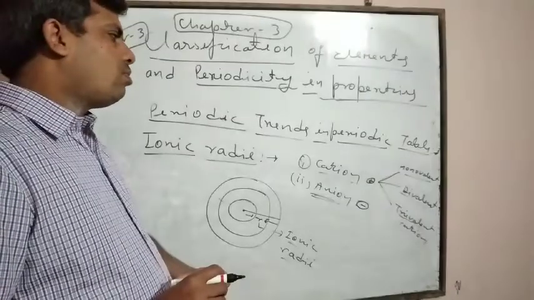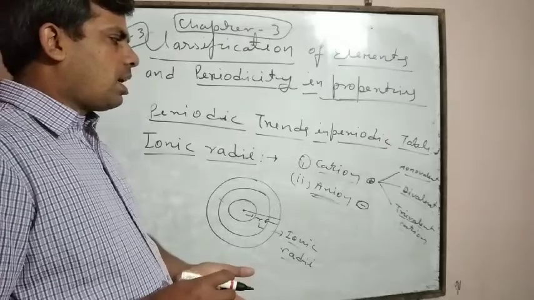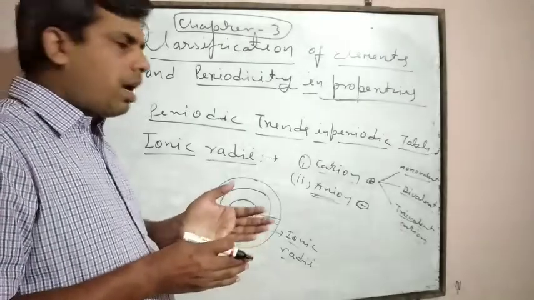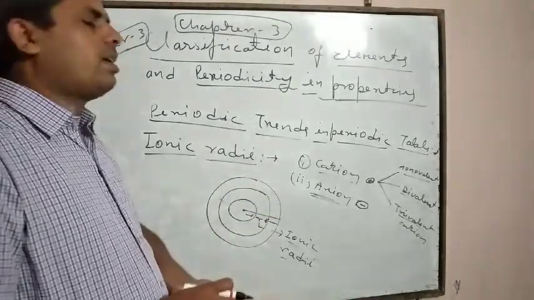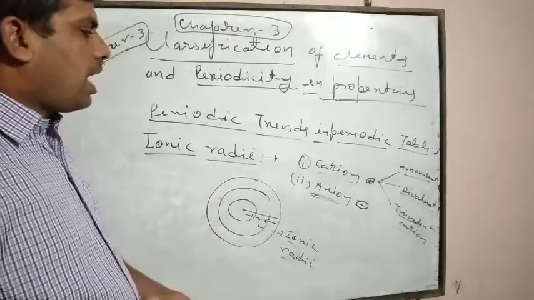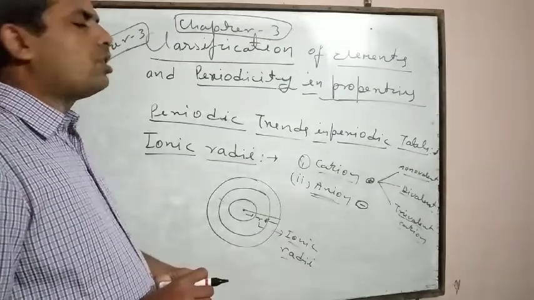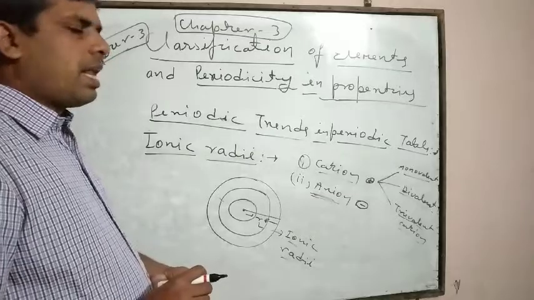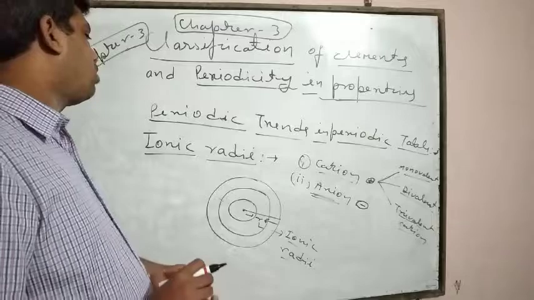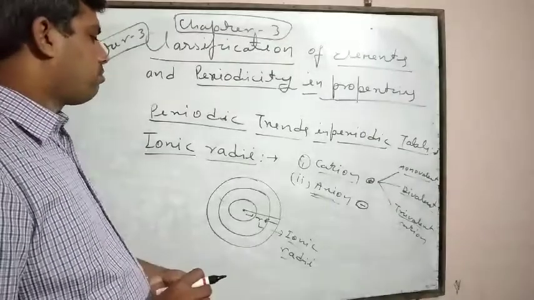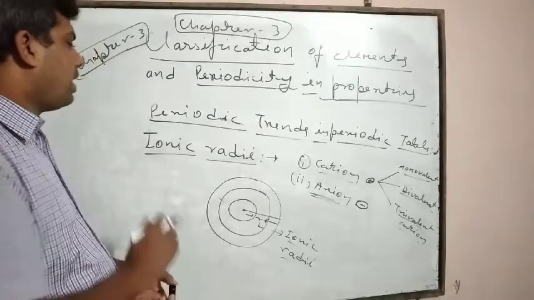Due to the increase in the number of electrons, effective nuclear charge decreases, hence the electron cloud expands, and in this way anions have a bigger ionic radii with respect to their neutral atom. So these are related to ionic radii.